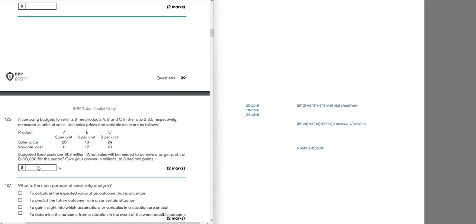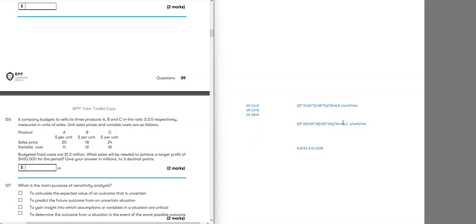Remember, when you have blank questions, always double check your answer. If it is a multiple choice question, I would not worry about it as much. If my answer matches, I would be happy about it. I would not double check it. But if it is a blank question, I would always double check.